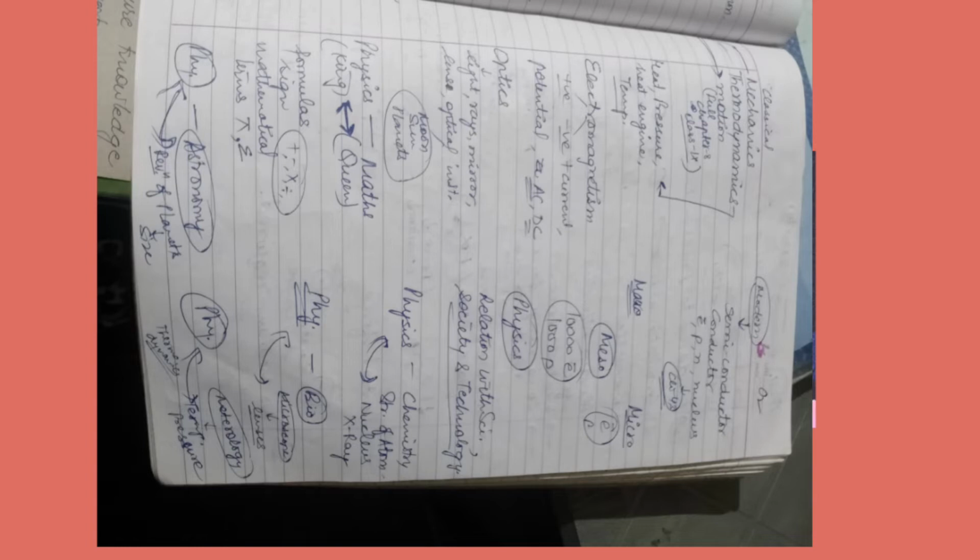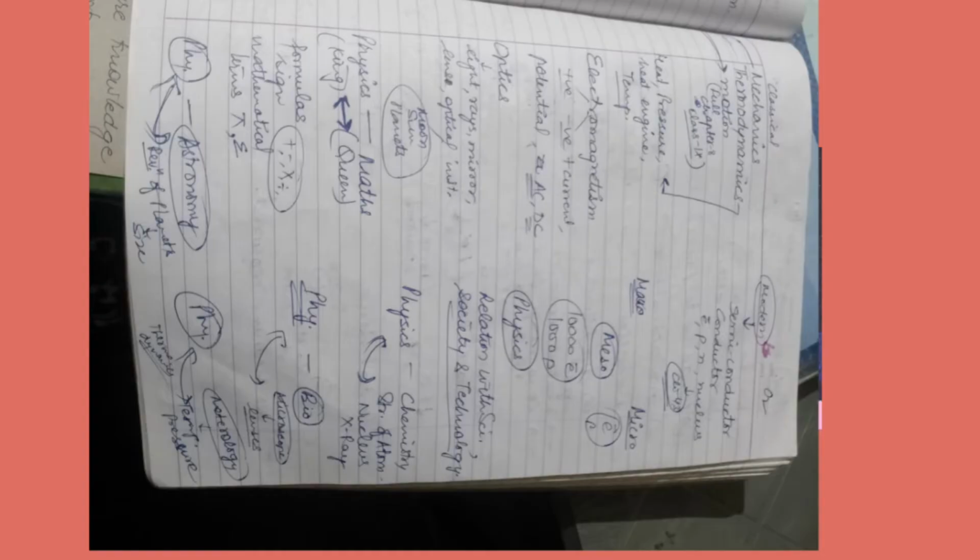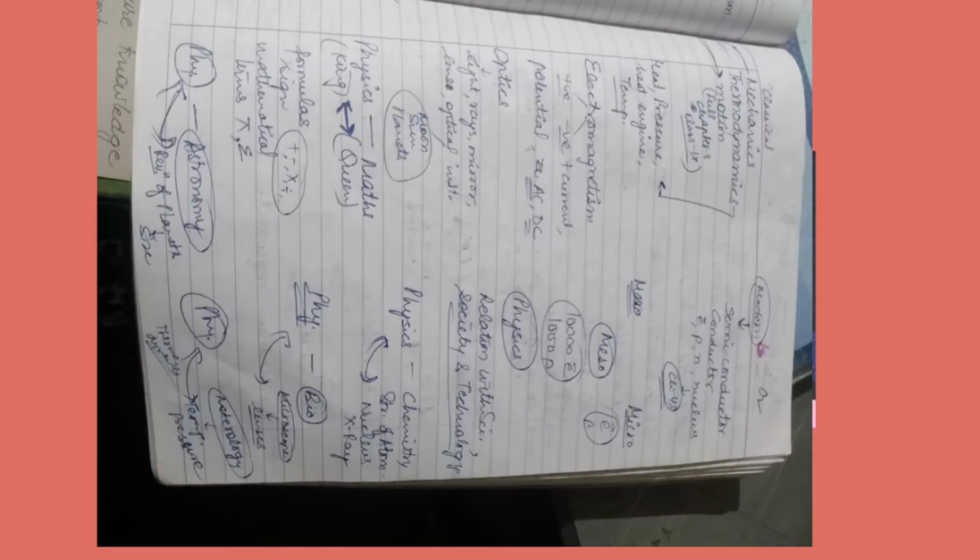Physics and its relation with science, society and technology. If we talk about what the bond of physics and chemistry is, what the bond of physics and biology is, and physics and meteorology, so there are some relations. With physics and chemistry, we are going to study about the structure of atom, nucleus, X-ray, and we are also going to talk about these topics in physics. So here we can see there is a relation. Physics relates with chemistry, biology, meteorology and many other subjects and society.